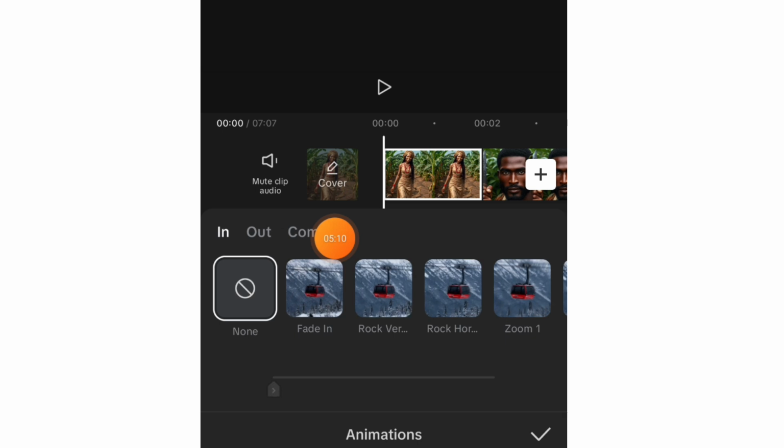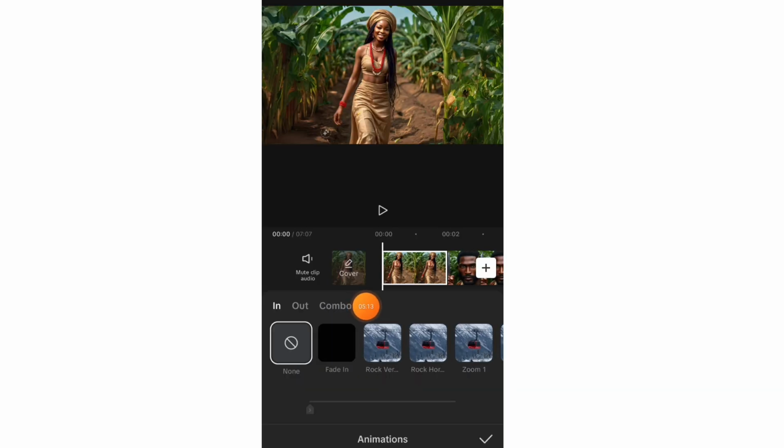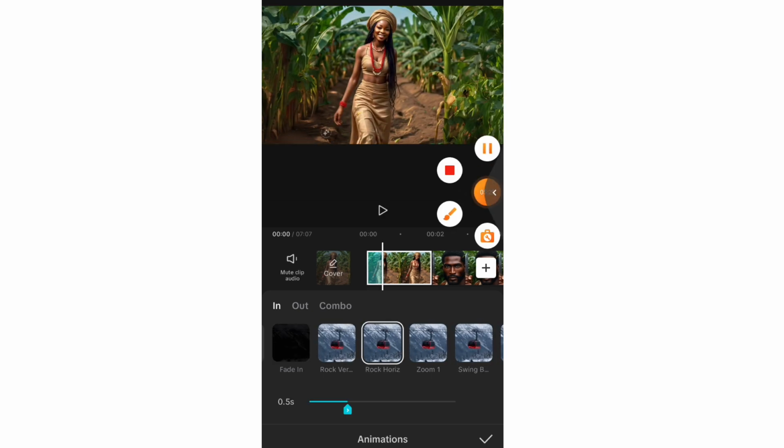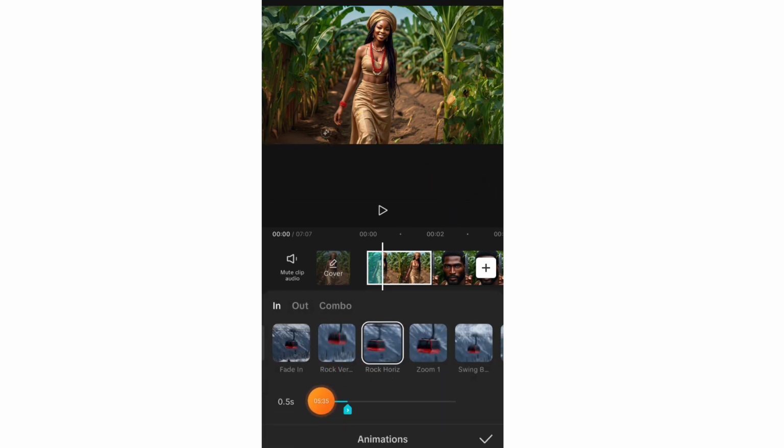This combo shows you the animation of the picture coming in and when the picture is going out. This in is only for when the picture is coming in, and this out is only for when the picture is going out. I'm just going to click on one particular one for the purpose of this. Once you click on it, you would notice that there's a line here. This blue line shows you how long or how short you want your animation to show for. If it is very short, the animation will be unnoticeable. But when the animation is extended for a long period of time, it will be slow and will appear for a longer period of time.